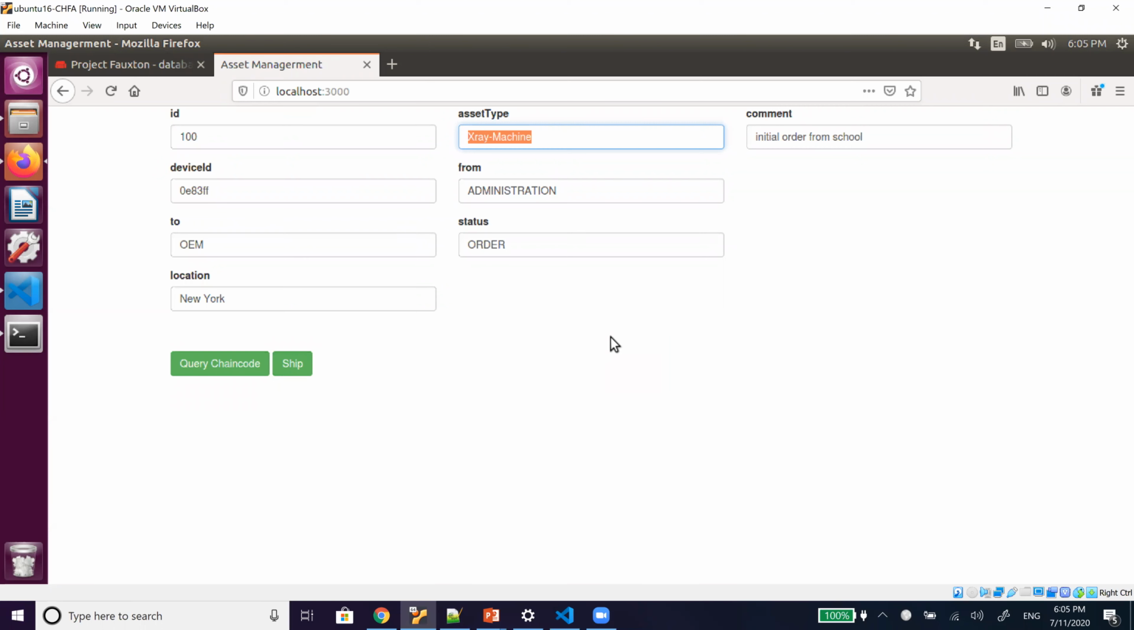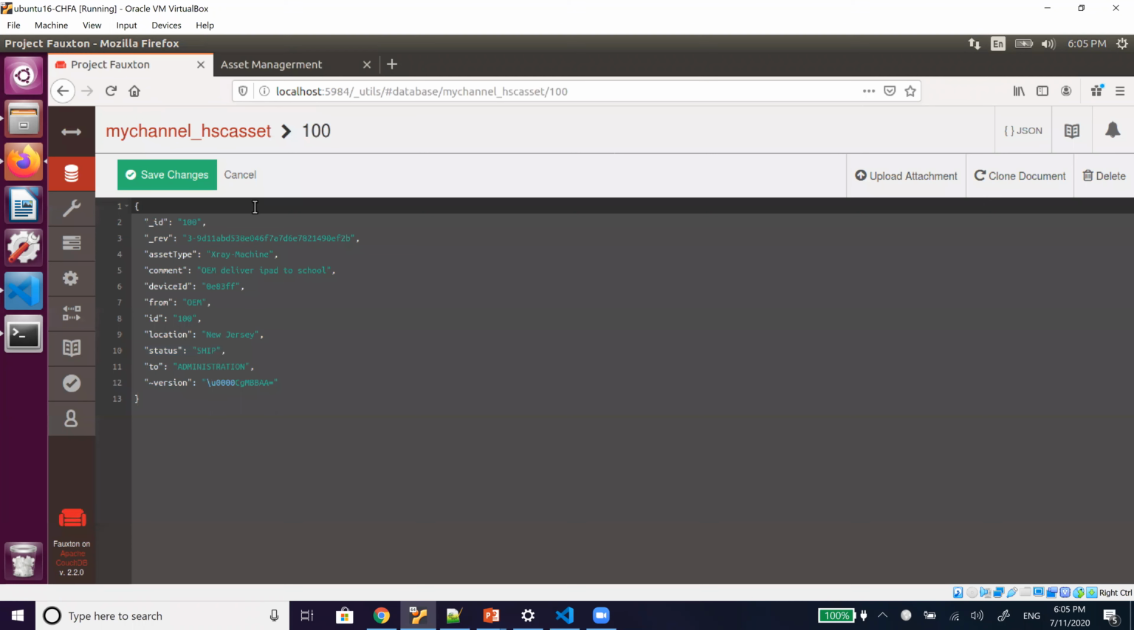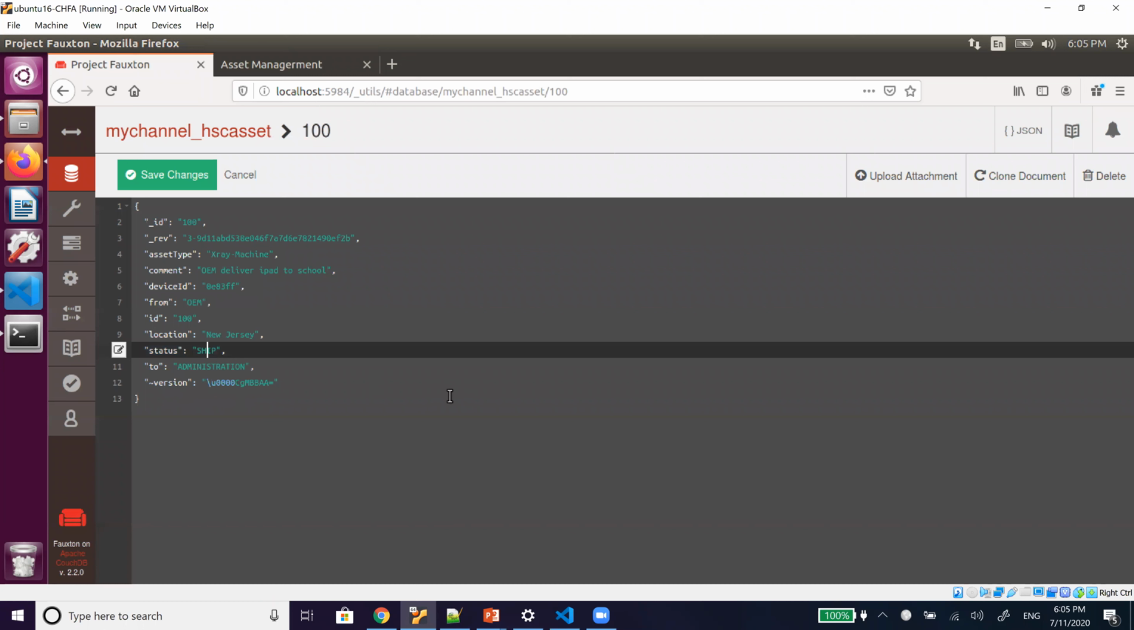This is a simpler way to show the data. Suppose I want to ship. There is another method I created for the shipment. I haven't shown any message now, so you can see that the shipment has been done. So here if I go to the CouchDB database, you can see that the status is shipped. So we have successfully created our web application.